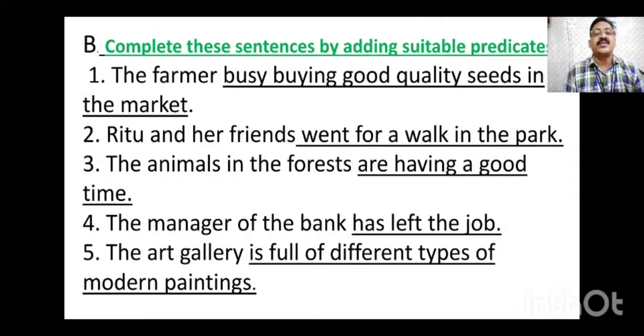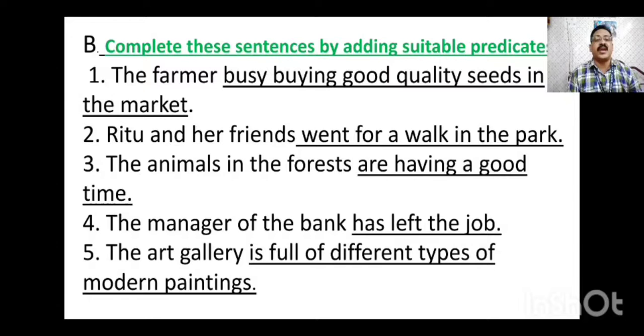Second one, Ritu and her friends dash. The sentence will be: Ritu and her friends went for a walk in the park. So the verb is went. We start with the verb and complete the sentence with a full stop. Ritu and her friends went for a walk in the park is the complete sentence, having the subject Ritu and her friends, and the predicate went for a walk in the park.